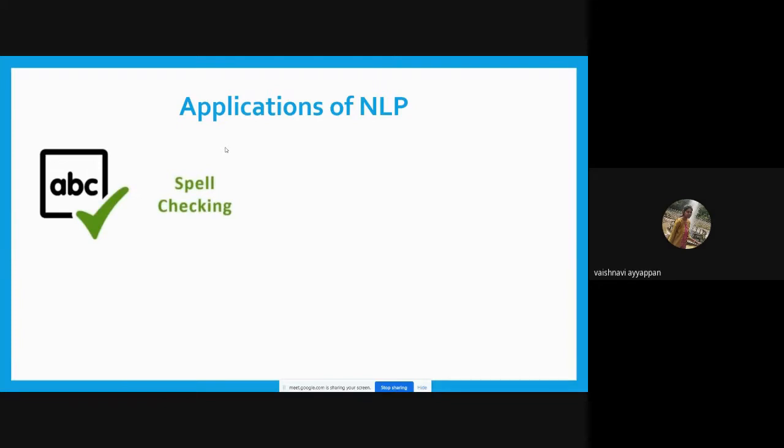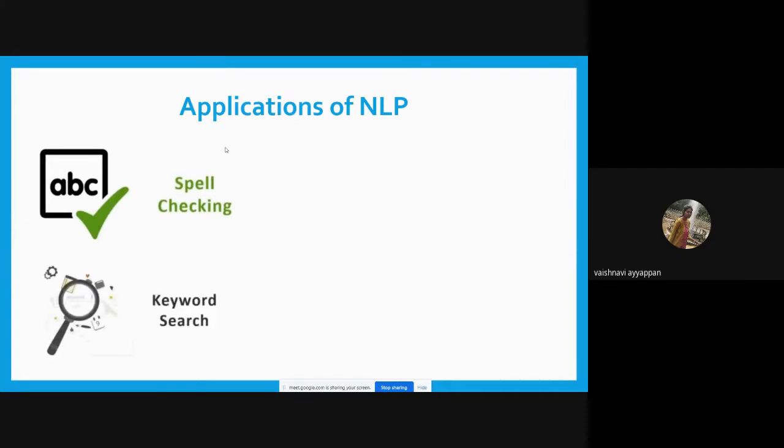We can see it in Word, and we can also see it in the Grammarly extension in our Google. It will suggest we correct the grammar, correct the spelling, everything. So it is one of the applications of NLP. With the help of the text, they are using this application.